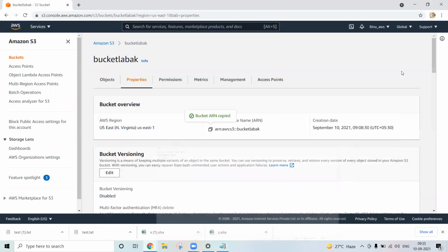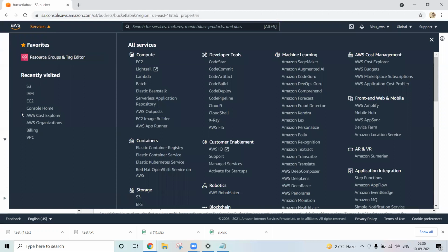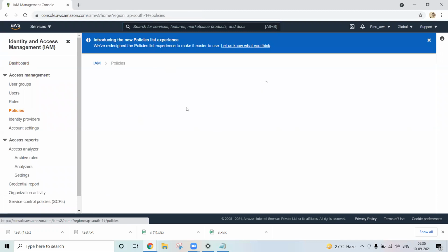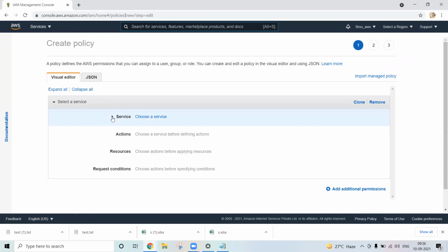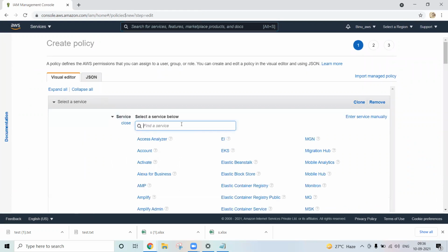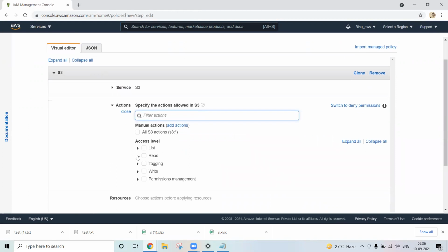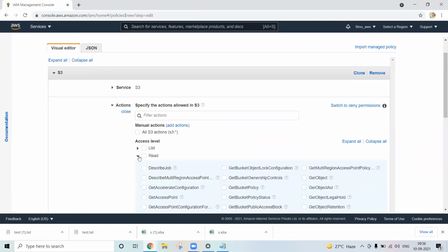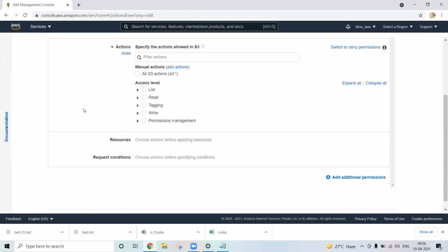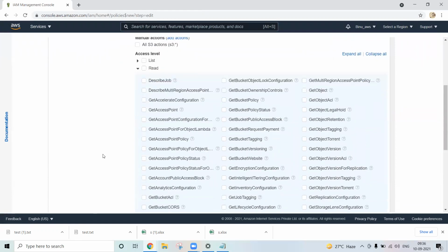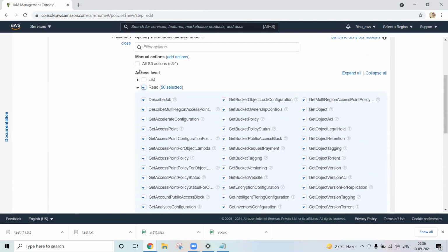So now I have copied the bucket. Now coming to the IAM, I will create one policy. That policy I can attach to any person, right? Simply create the policy. Now for services, let's give S3. Now read permission. Others we can check, but let me give the read permission only.